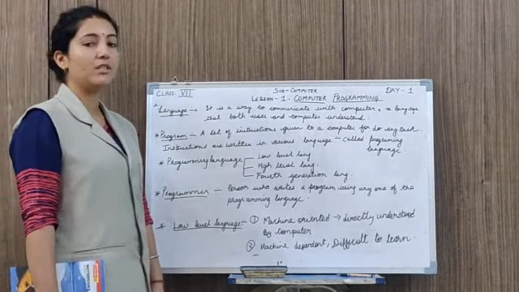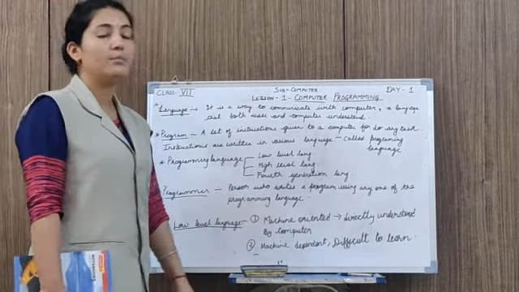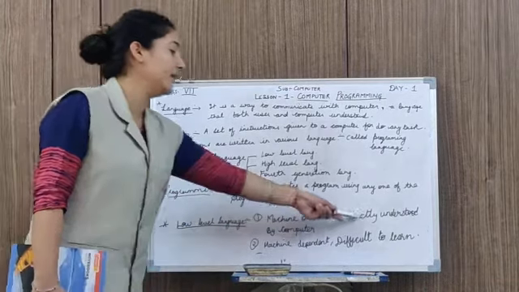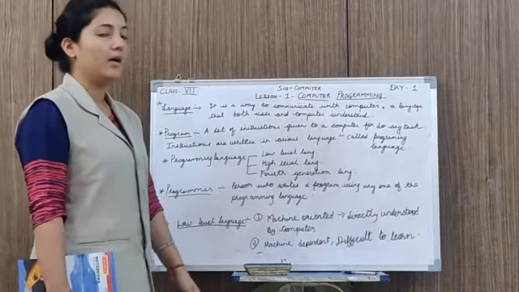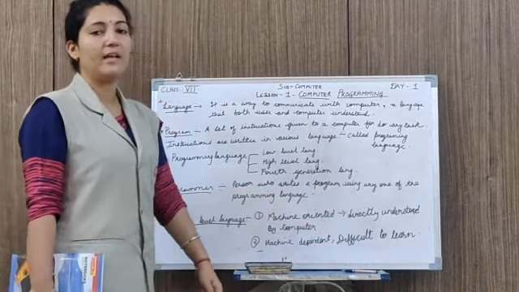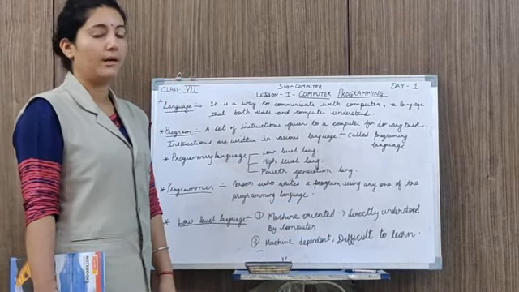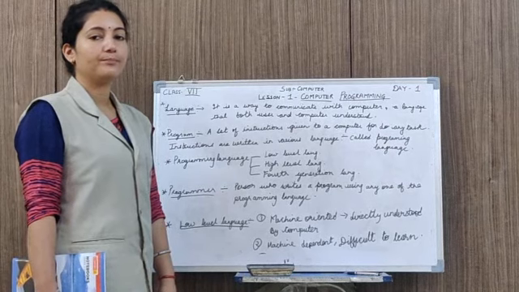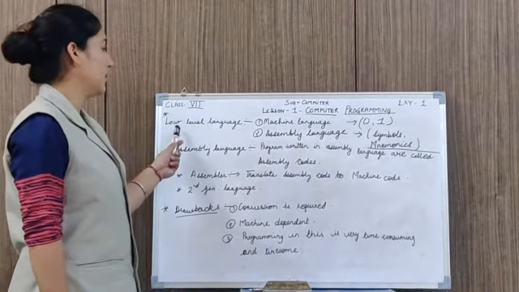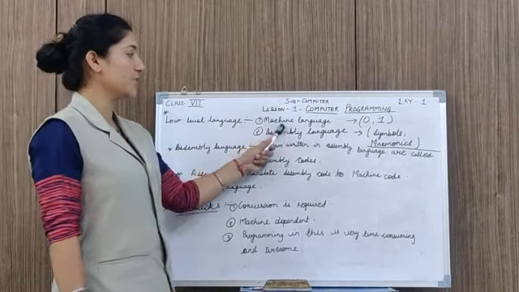Low level languages are machine oriented, meaning they are fully machine dependent languages and they are directly understood by the computer. The low level languages are machine dependent and difficult to learn. So our first low level language is machine language.